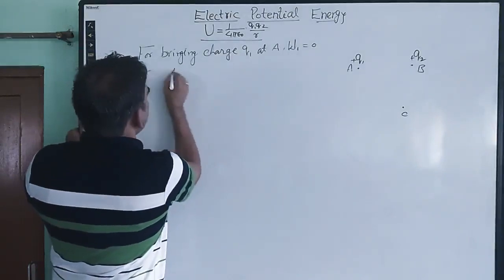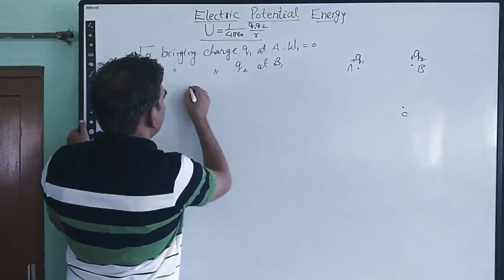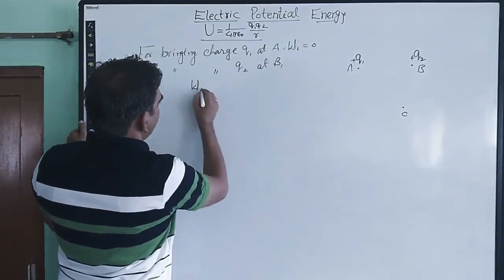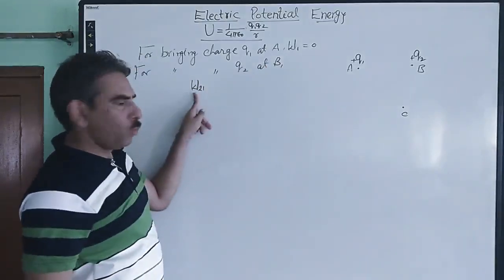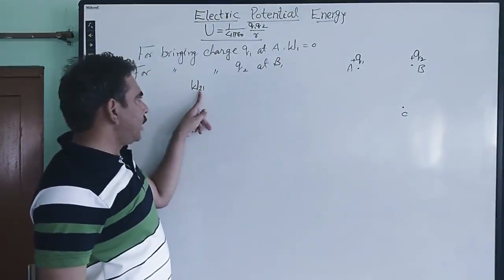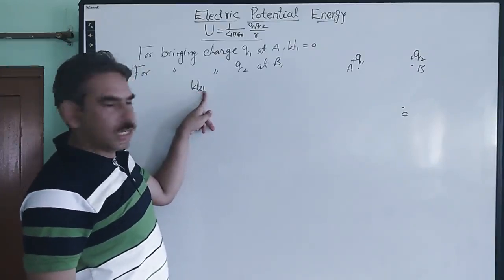I am writing it as W2, the work done on charge 2 in bringing it from infinity to position B against the electric field of the first charge.